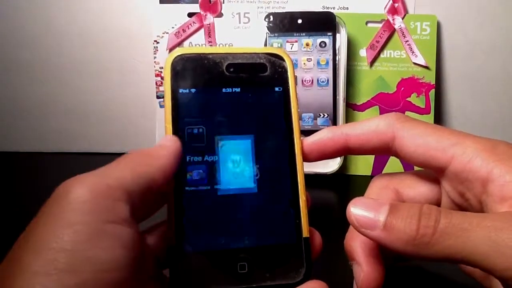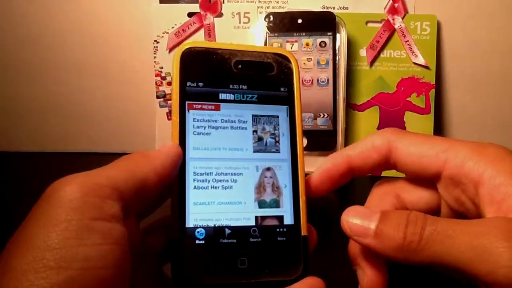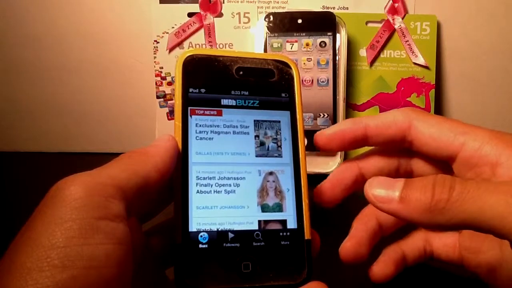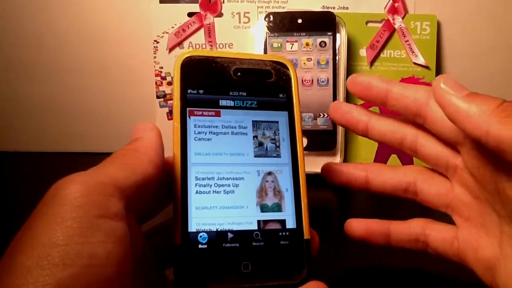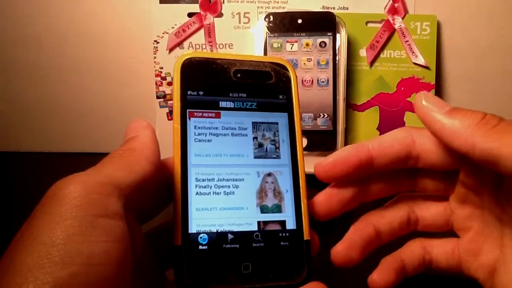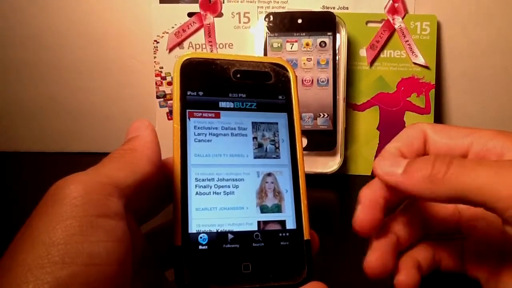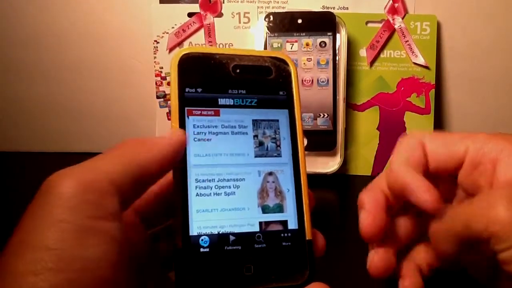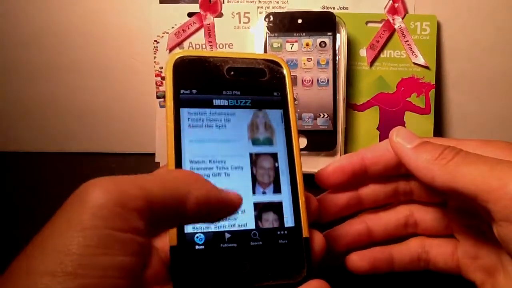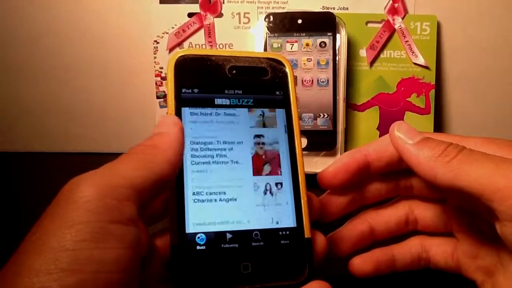This is a very neat application as well. This application is more of a newsy type of IMDb application, other than, like, there are currently two other applications. Their IMDb Regular and then their Trivia application. This is more of a newsy, updated type of application. What you'll be doing is just basically searching all the current news. It'll have all the current celebrity news, gossip, all that stuff, it's all news presented to you right here.